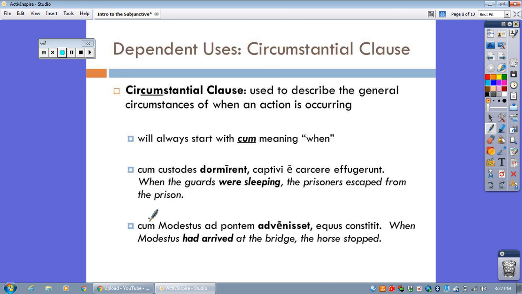How about this next sentence? Cum Modestus ad pontem advenisset, equus constitit. Advenisset, look at that. s-s-e plus something after it. That's easy. That's pluperfect subjunctive, translated like normal old pluperfect indicative. When Modestus had arrived at the bridge, the horse stopped. Again, it tells me the general time frame of when he arrived, but doesn't pinpoint it exactly. So there it is, the subjunctive. Thank you. I'll see you.